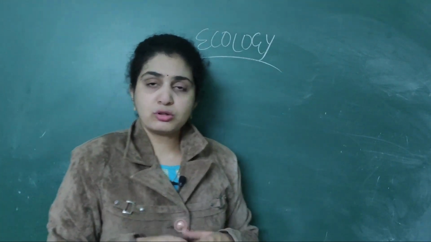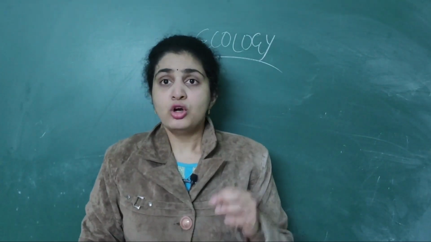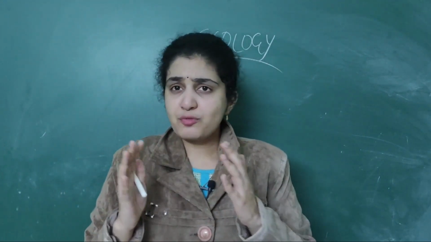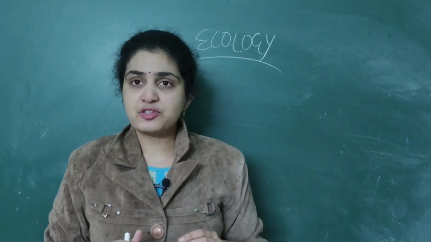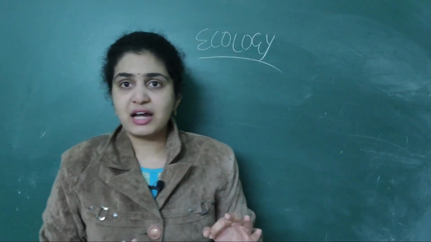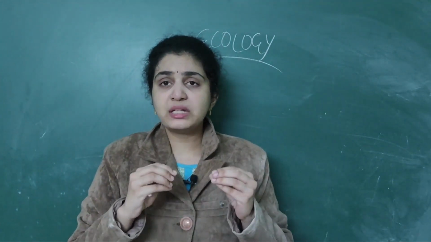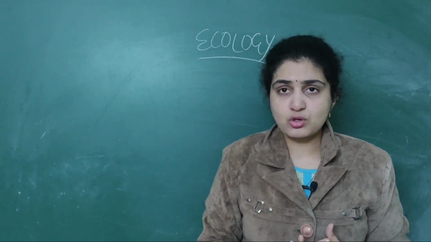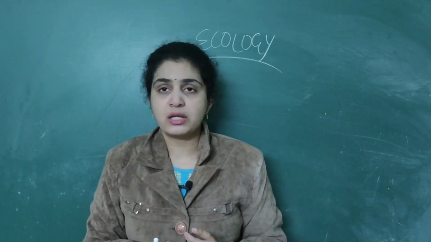Then we discussed soil. Soil also varies from place to place, as I have told you. The nature and composition of the soil depend on the climate. In very cool climates you see a different type of soil, and in hot climates a different type of soil. So soil is also an essential factor. You see the mineral composition of the soil, the pH of the soil, and the grain size of the soil.